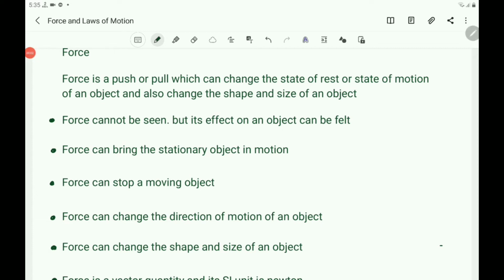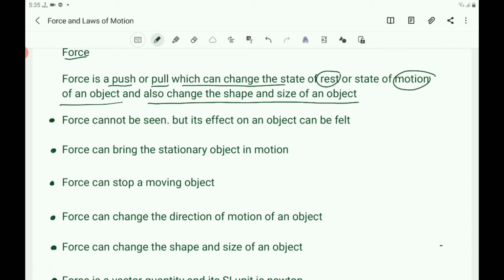Then you write about force. So what is force? Force is a push or pull which can change the state of rest or state of motion of an object, and also change the shape and size of an object.